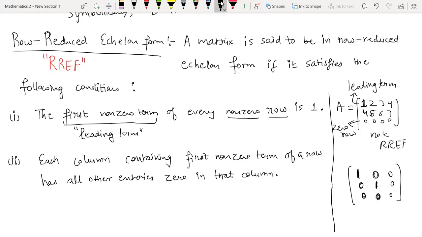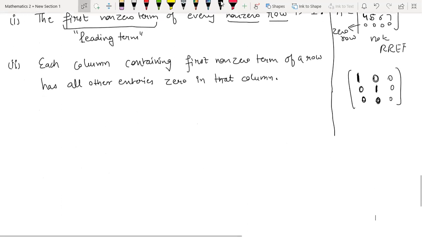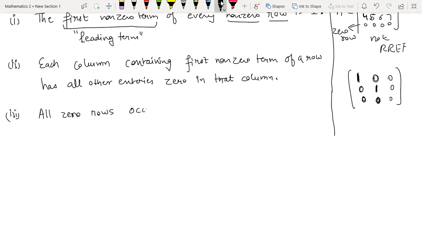Each column containing the first non-zero term. The first non-zero term is the leading term. First condition is that the leading term should be 1. Second condition is that in the column of that 1, every other entry should be 0. Now let me give you the third condition. All 0 rows occur below the non-zero rows.